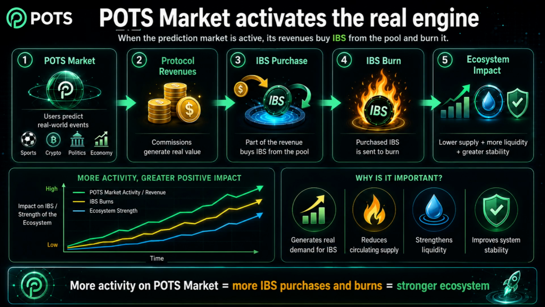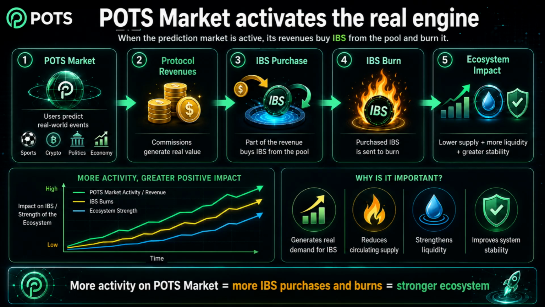This slide shows why POTS Market is so important for the ecosystem. When the prediction market is active, users will be able to participate in real-world events: sports, crypto, politics, economics, and other categories. That activity generates volume, and that volume generates revenue for the protocol. A portion of that revenue is used to buy IBS directly from the pool. Then, that purchased IBS is burned, meaning it leaves circulation.